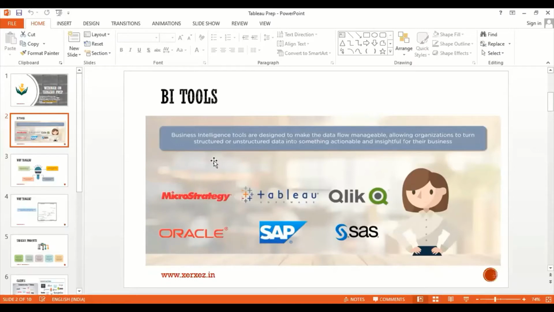Next, we have Oracle, SAP, and SAS. SAS is also booming in the market, but according to Gartner, the company who decides the ranking of software, Tableau is leading. Tableau is the number one data visualization tool in the market till 2019. Let's talk about what exactly Tableau is and what facilities are available for students from Tableau.